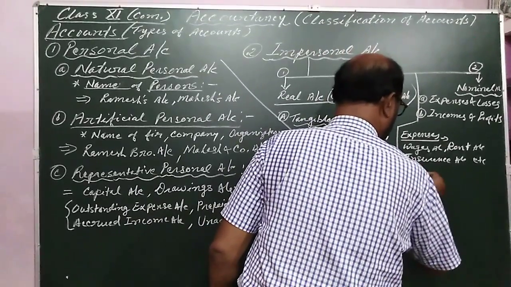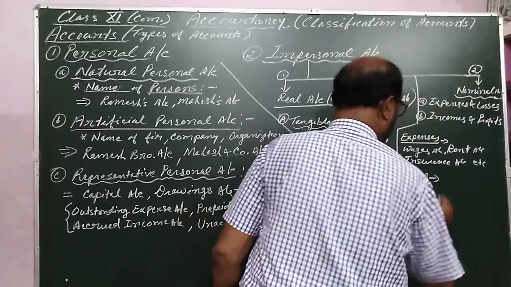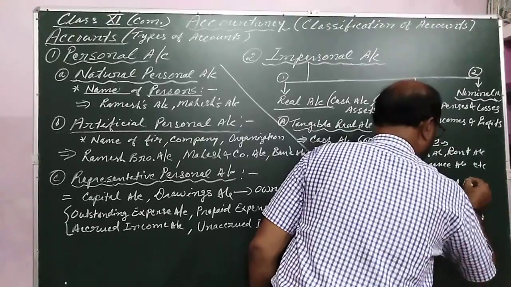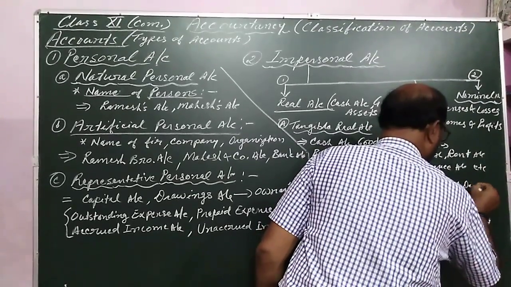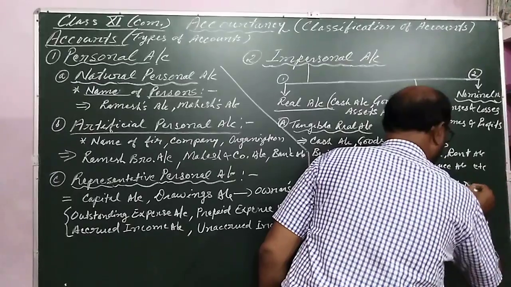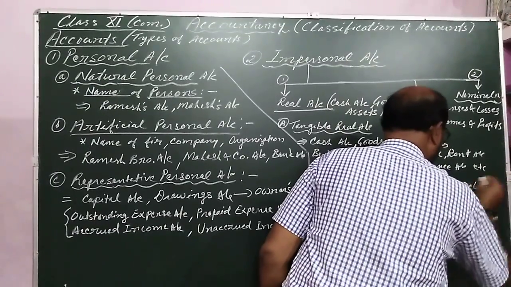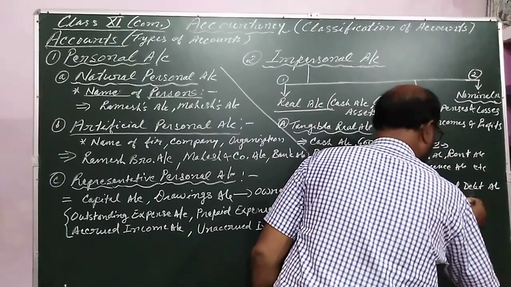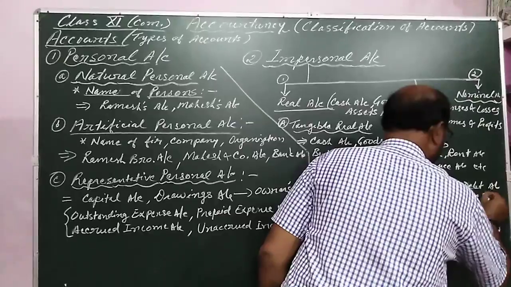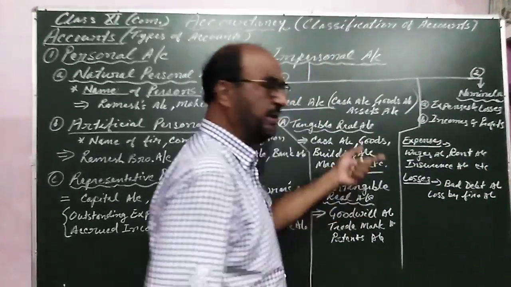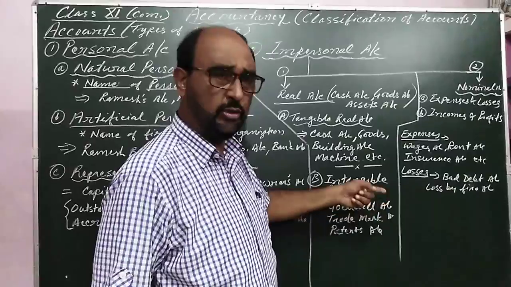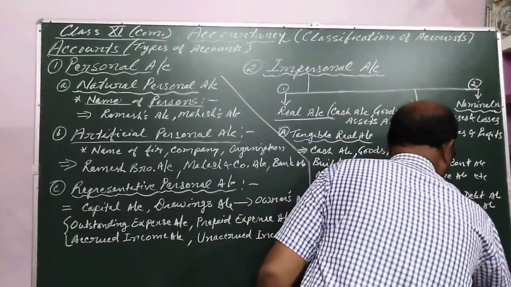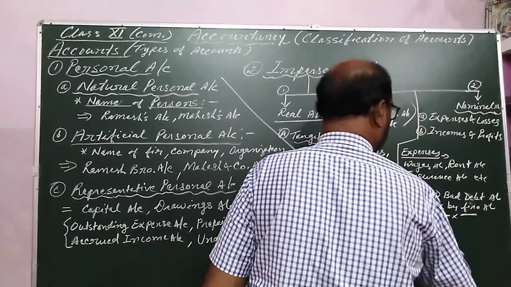Losses. Here I can write bad debt account, loss by fire account. These are some examples. We will discuss all these terms through the journal entries. So these are the common examples of the expenses and losses.